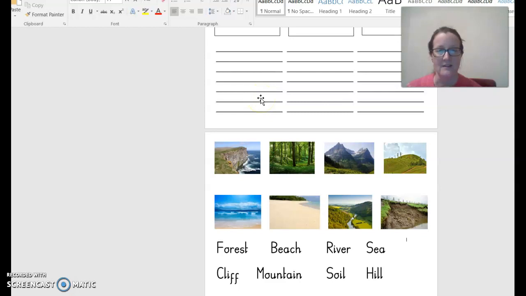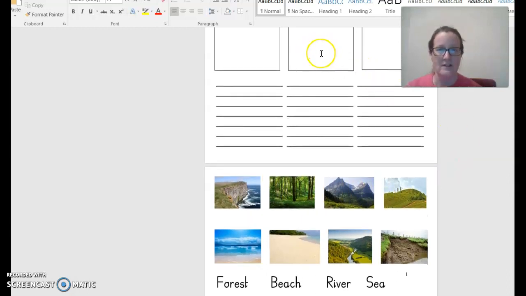And if you really are feeling very creative, instead of using these pictures, why don't you draw your own picture of a forest or of a river or soil in these boxes? I'll leave that entirely up to you. But I look forward to seeing the work that you create from this.